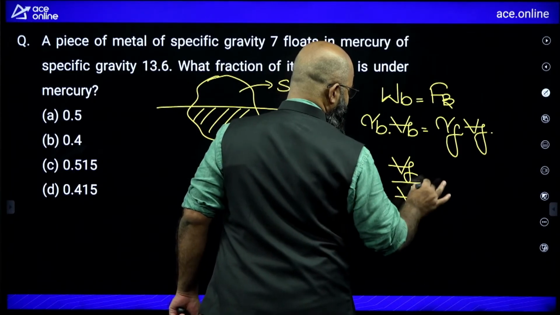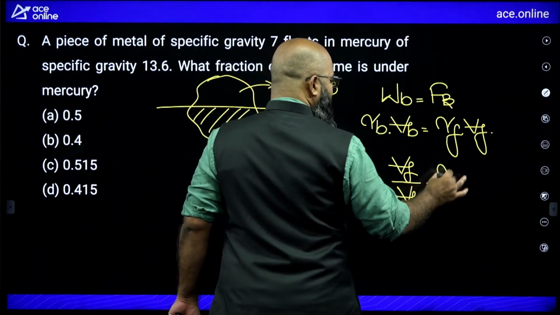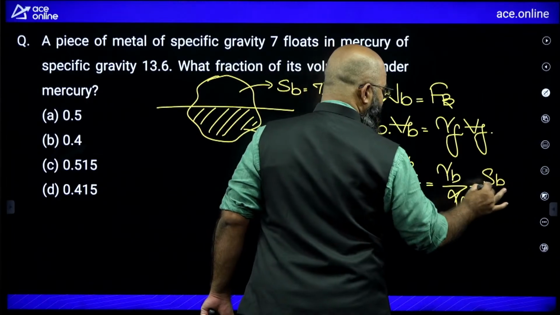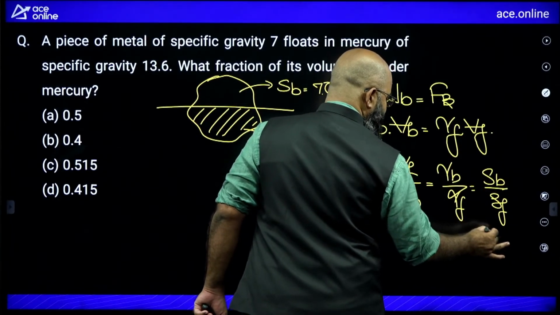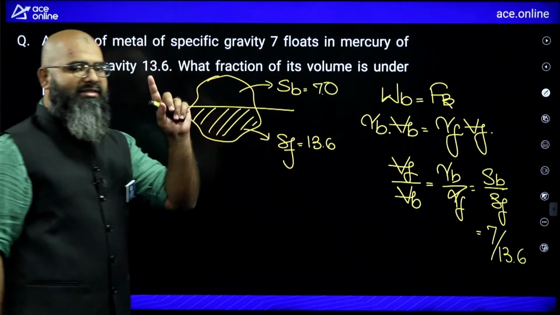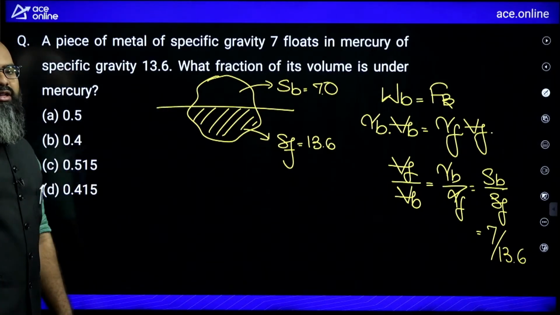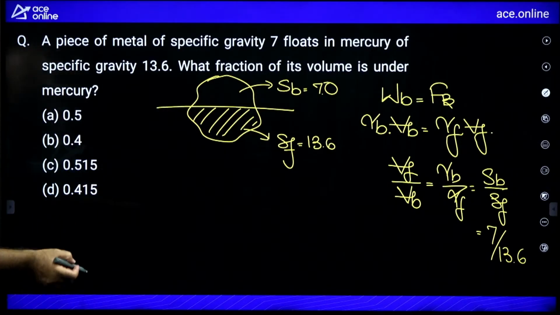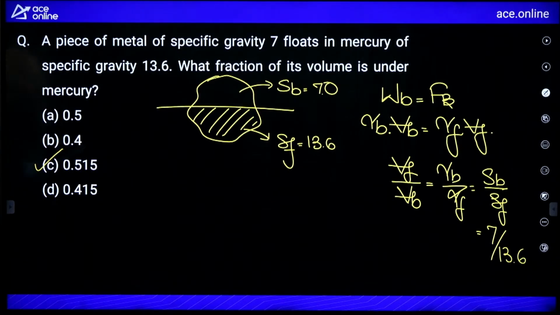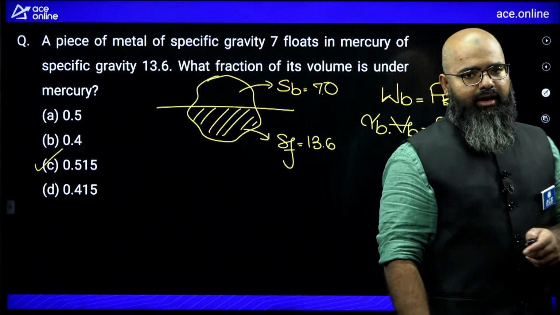This will be equal to gamma of body divided by gamma of fluid, which is also S of body by S of fluid. That is 7 divided by 13.6. Now imagine if it is 7 by 14, that answer would be 0.5. But the denominator is slightly less than 14, so the answer should be slightly more than 0.5. So the only correct answer over here, which is greater than 0.5, is 0.515. So option C is the correct answer. I hope this is clear.